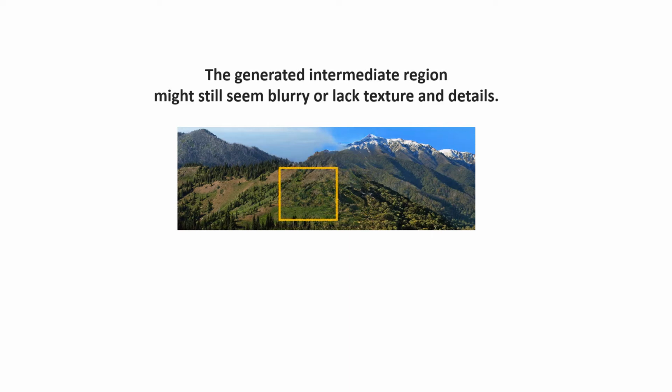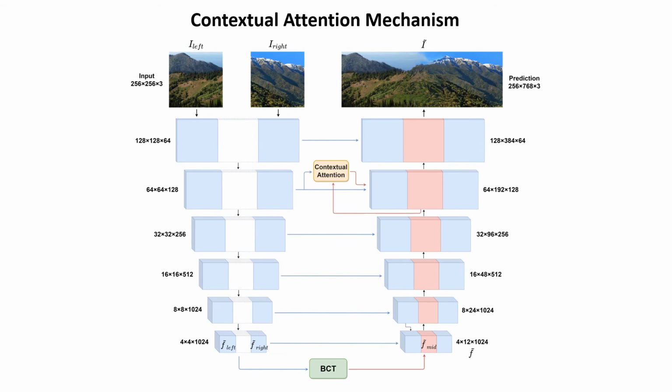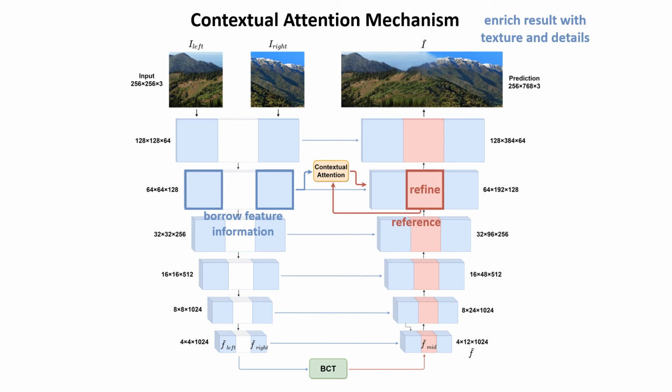Although the U-Net-alike model and the BCT module are sufficient for producing preliminary results, the generated intermediate region might still seem blurry or lack texture and details. Therefore, we adopt the contextual attention mechanism into our proposed method. Specifically, we work the attention mechanism with the skip connections across our encoder and decoder, where the information from the feature maps of the two input images is utilized to refine the feature map of the intermediate region from the decoder. By employing such a revised attention mechanism, we are able to enrich the results with the texture and details obtained from the input photos.